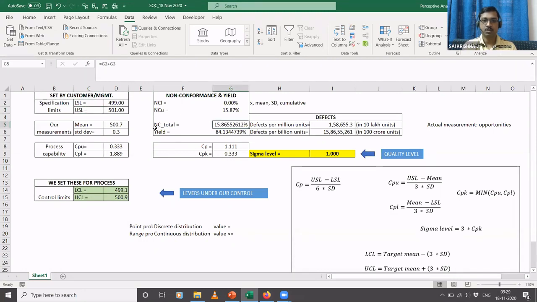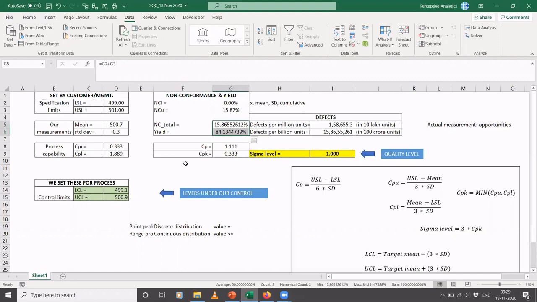This NC total, which means non-conformance total, is nothing but the sum of these two quantities. And yield is nothing but 1 minus this non-conformance. So yield is conformance and NC is non-conformance. The total of conformance and non-conformance will be equal to 100.